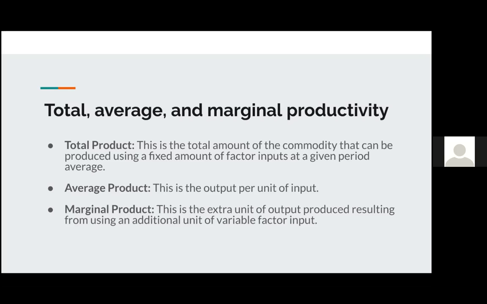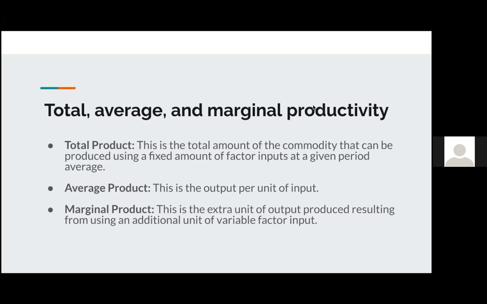Now, in terms of outputs and inputs, I think it's important to note that inputs are things that you use in the production of goods and services. And outputs are the goods and services that you get from the production process.